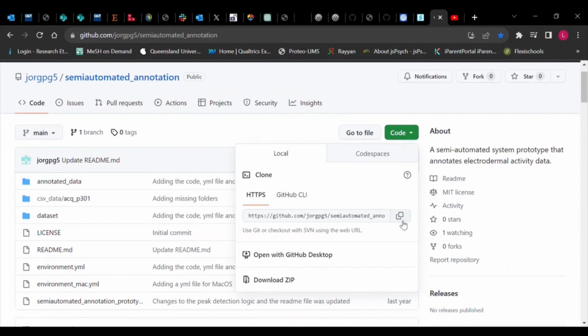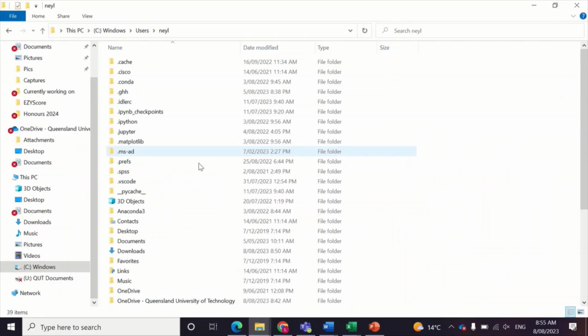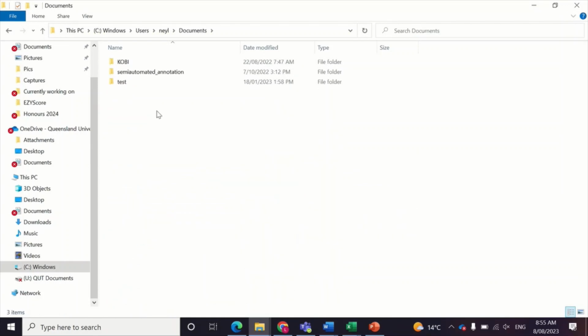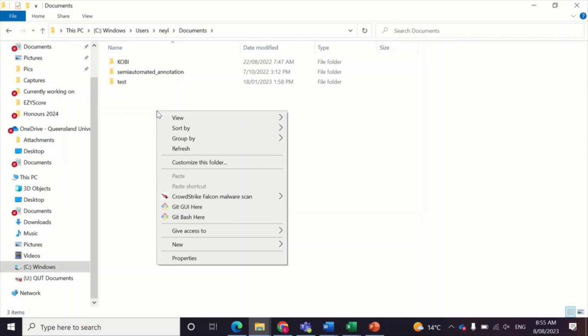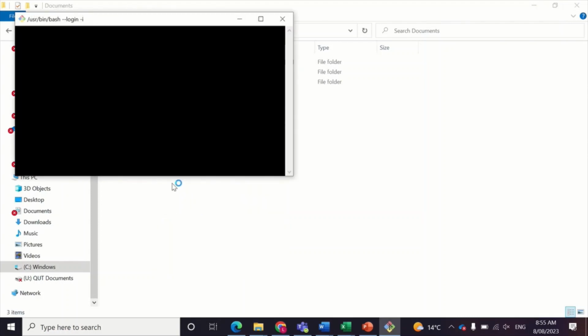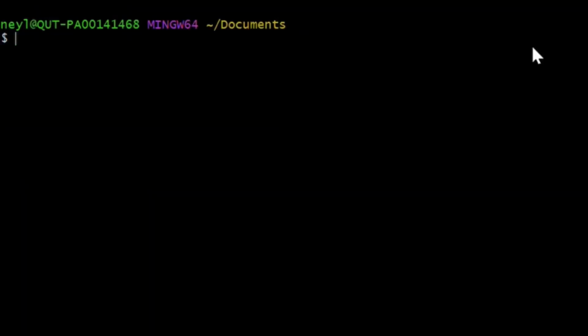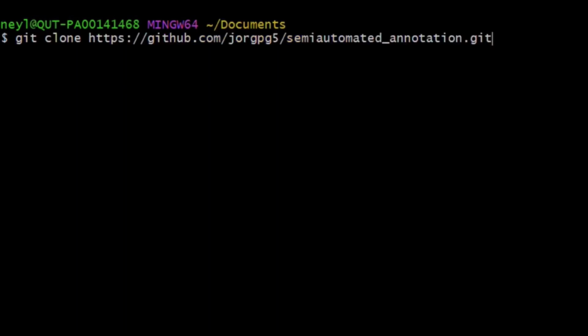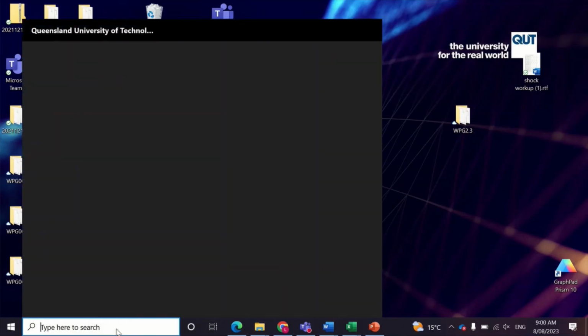Next, on our GitHub repository, copy the link to the GitHub. Then, in the folder of your choosing, you can open what's called a Git Bash by right-clicking and selecting Git Bash here. Then, in the Git prompt, please type the following: git clone, and then paste the link that you copied earlier.